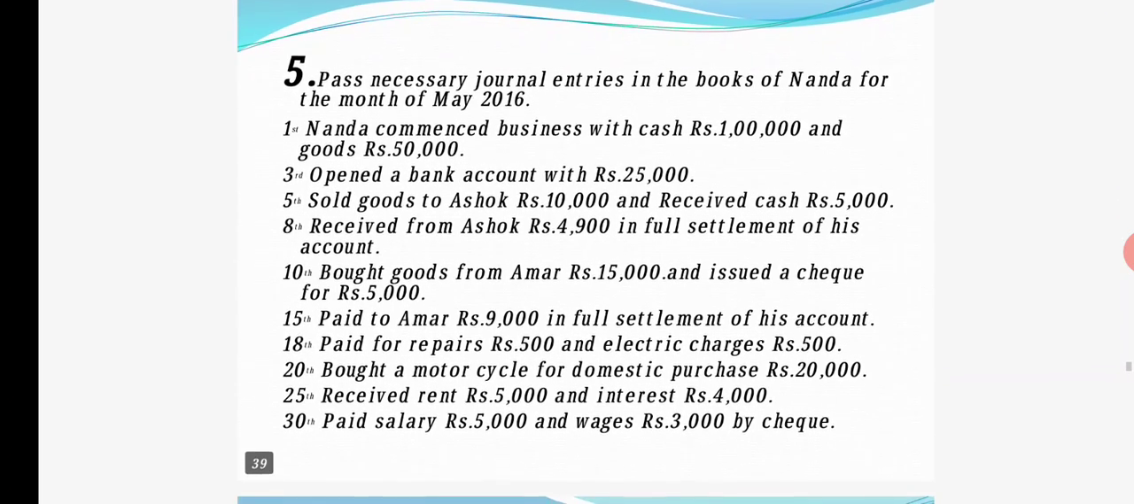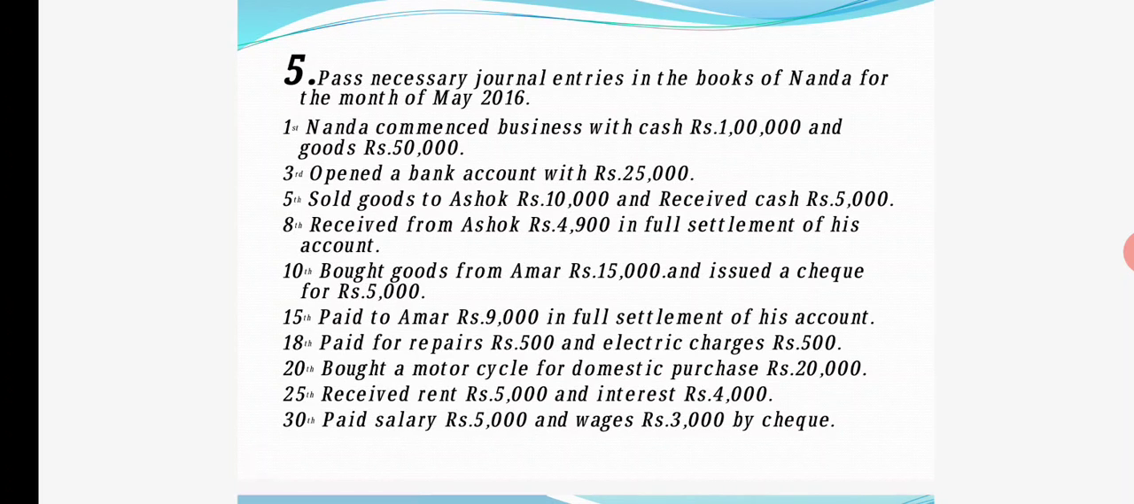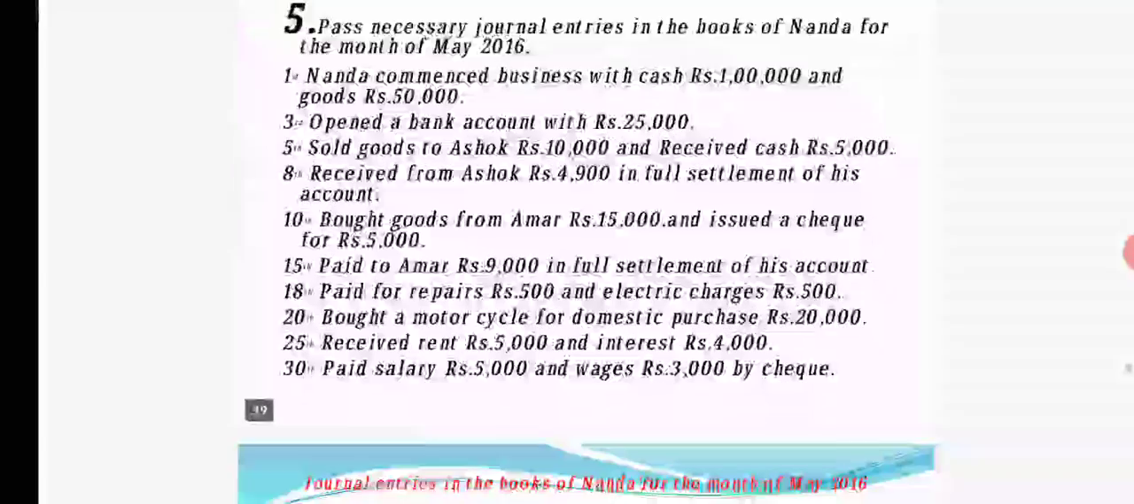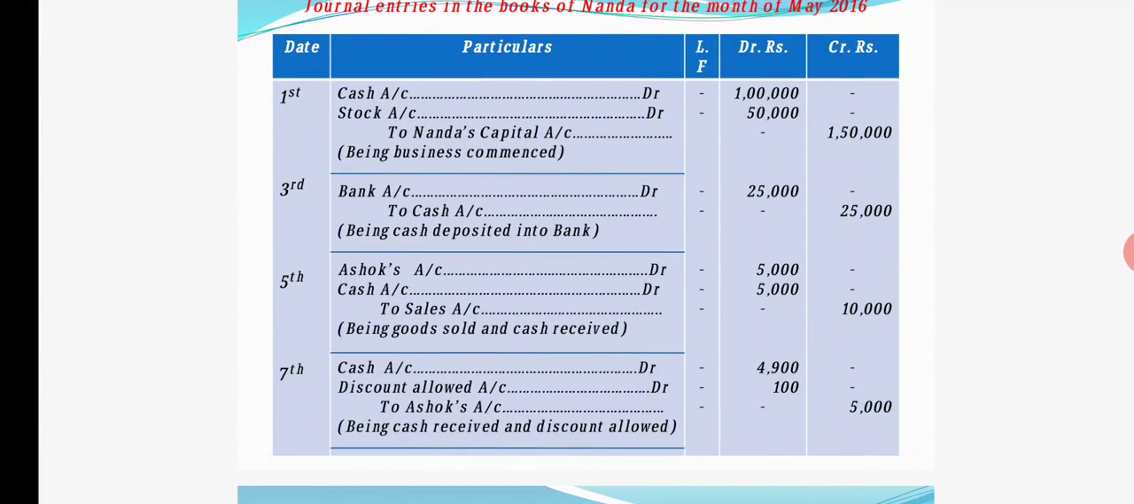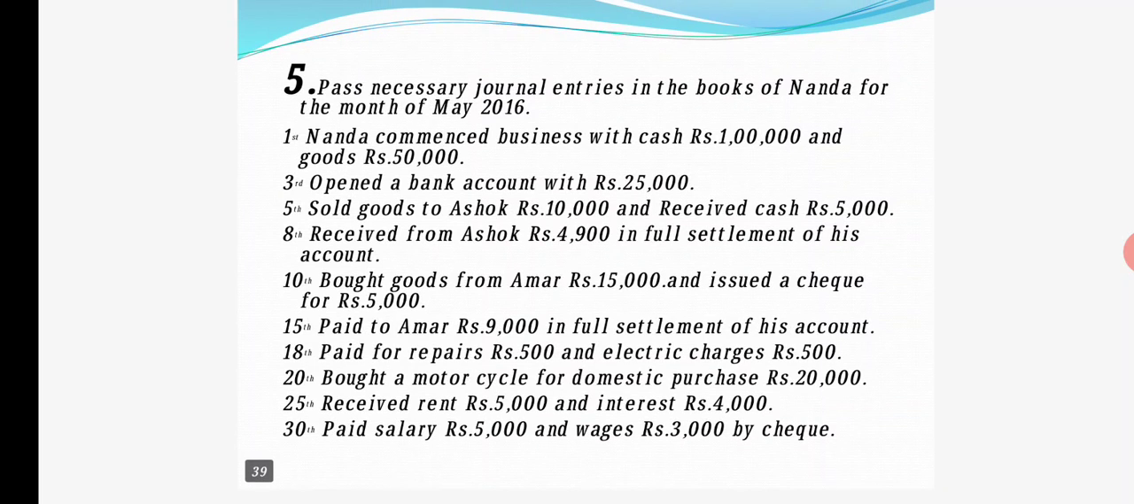Then what is the second entry we have? Opened a bank account with rupees 25,000. Okay, so she has opened a bank account now. When she has opened a bank account, what does it mean? She has deposited 25,000 into the bank. So the banker is the receiver, so the bank account will be debited. As cash is deposited, cash goes out. So being cash deposited into bank will be the narration. The bank account we are going to debit because it is the receiver, and to cash account because cash goes out. Okay, 25,000 it is.